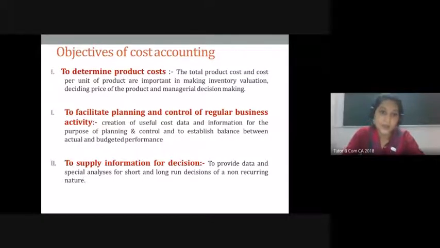Now, if you look at a big industry, this is not done manually. They have a computerized system where they do it on a regular basis. If you have been into a supermarket, you can literally see this in front of you. When you buy a product, they automatically use the barcode to register it in their software, right? So the stock is reduced by that particular quantity. Suppose you bought 1 kg of sugar, automatically the stock will come down by that.